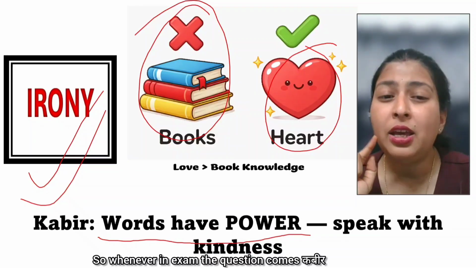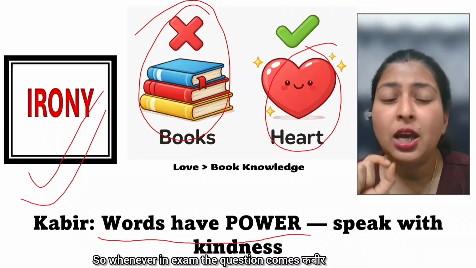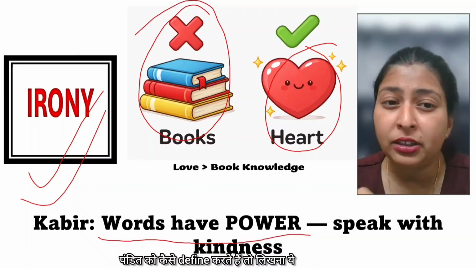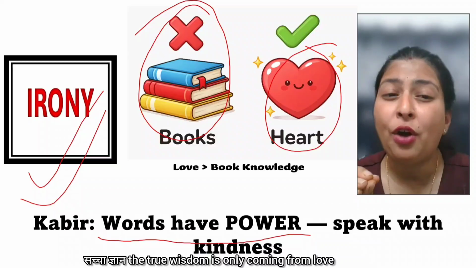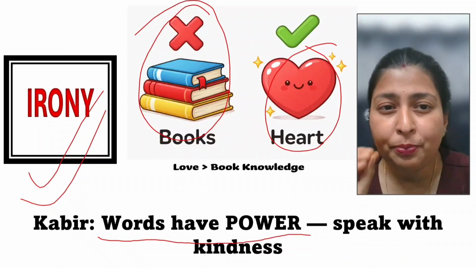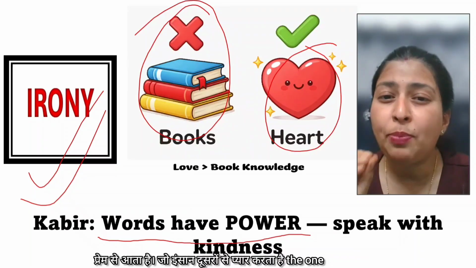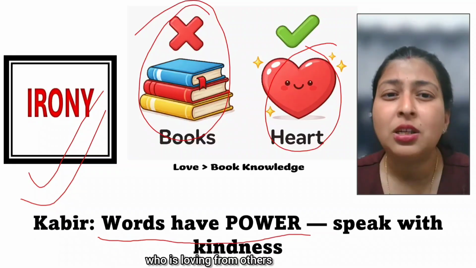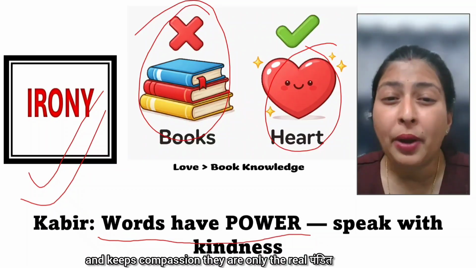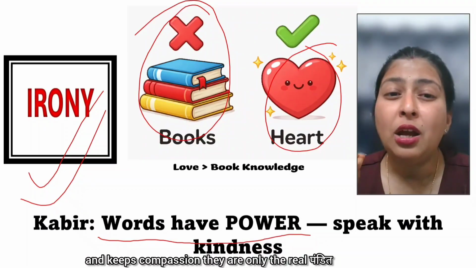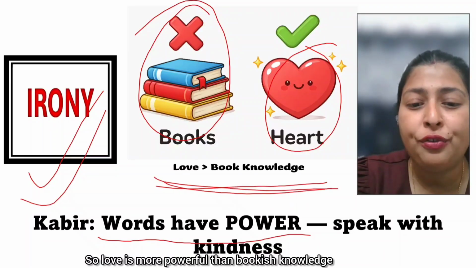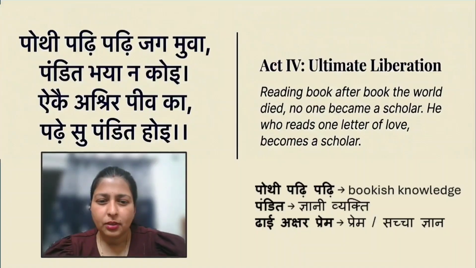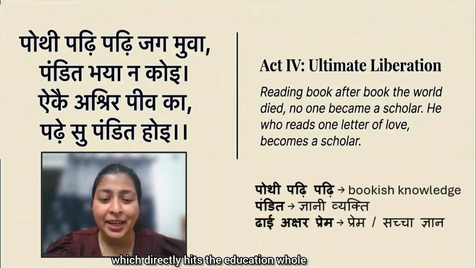So whenever in exam the question comes, कबीर पंडित को कैसे डिफाइन करते हैं, तो लिखना ये सच्चा ज्ञान, the true wisdom is only coming from love. प्रेम से आता है. जो इंसान दूसरों से प्यार करता है, the one who is loving others and keeps compassion, they are the only real Pandit. So love is more powerful than bookish knowledge. So this is the doha which directly hits the education.